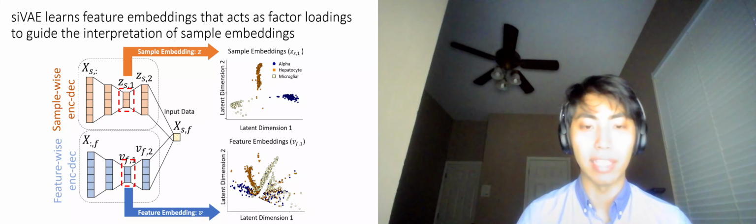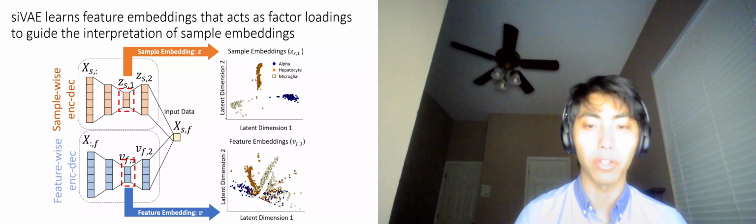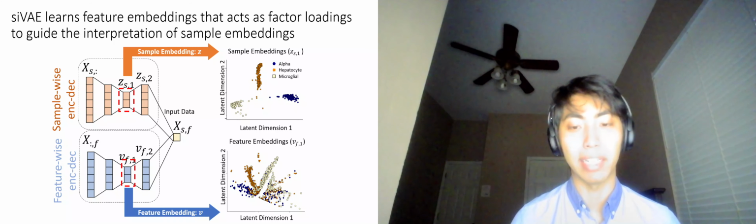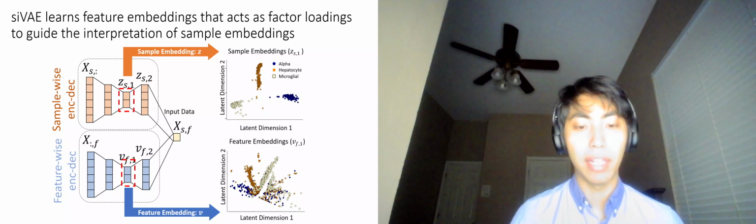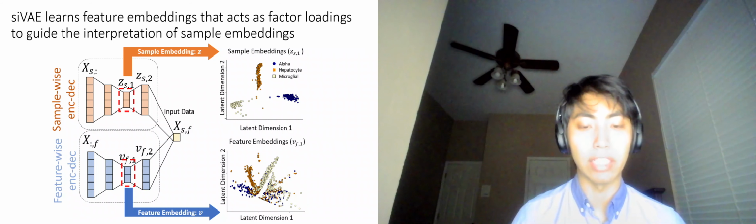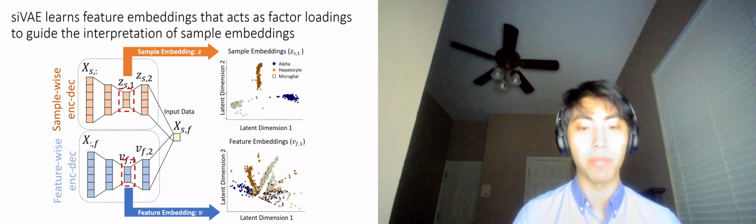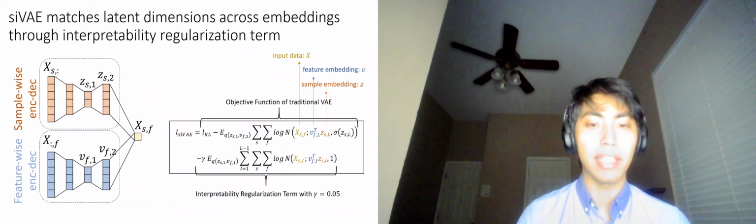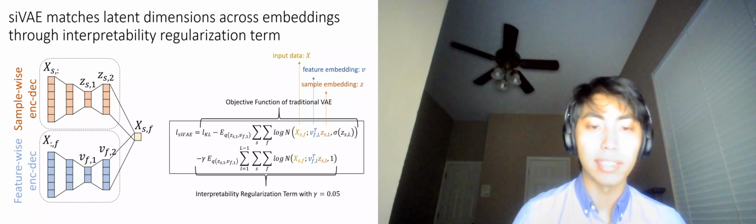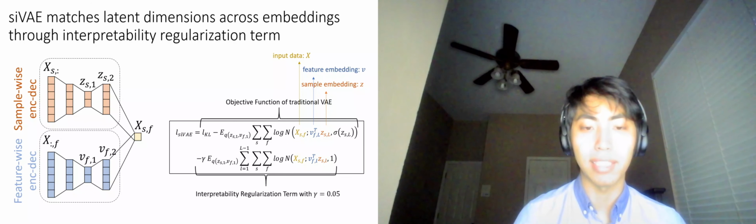Here, we propose the scalable interpretable VAE, siVAE model, a variant of VAEs that simultaneously infers a loading matrix to describe feature contributions to latent dimensions, while being comparable in training time and power to a standard VAE. siVAE is a Bayesian extension of VAE that learns a prior on the last layer of weights in the decoder, where the prior samples a feature embedding that acts as a loading matrix. The key intuition of siVAE is that the feature embedding interprets the sample embeddings.